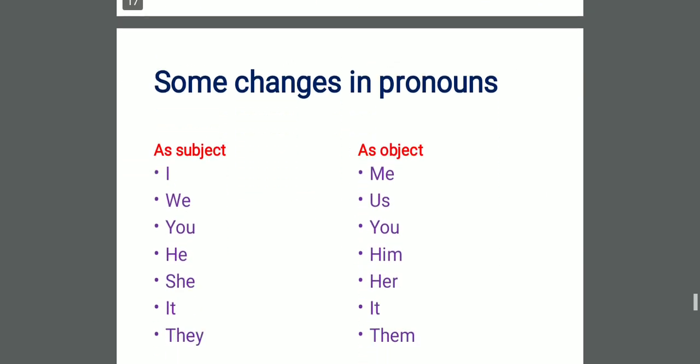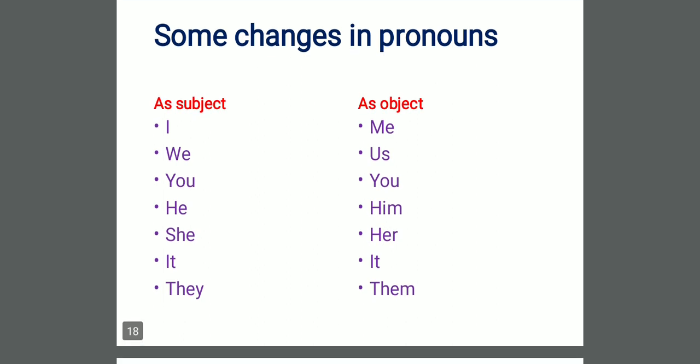Next, when we are changing from active voice to passive voice, dear students, there are some changes which occur in pronouns.